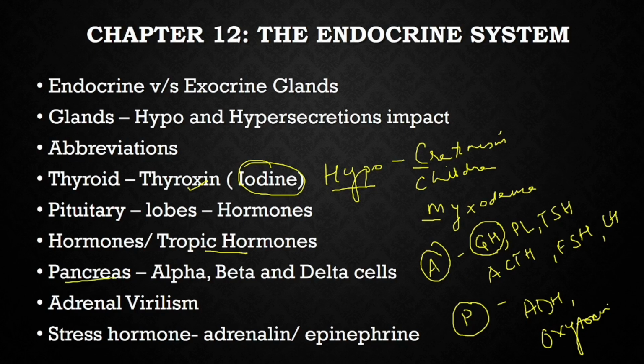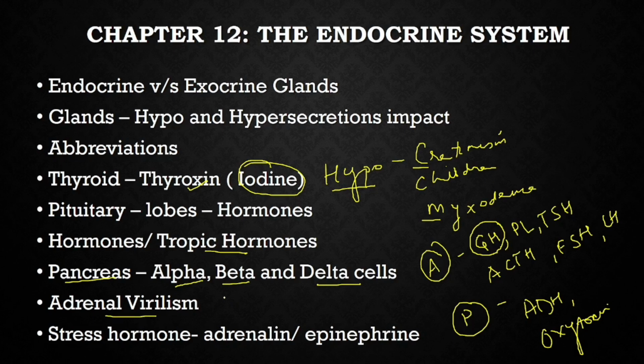Coming to the pancreas, the pancreas is a dual gland, an exo-endocrine gland. So any question can be asked on the pancreas. Pancreas is really very important. It has got islets of Langerhans, which are the endocrine cells of the pancreas. In 9th standard, we have studied about the ducts of Echinus, that is the exocrine part responsible for the digestive system. I am not going into that detail. But alpha cells release glucagon, beta cells release insulin, and delta cells, which are not in your syllabus, release somatostatin.